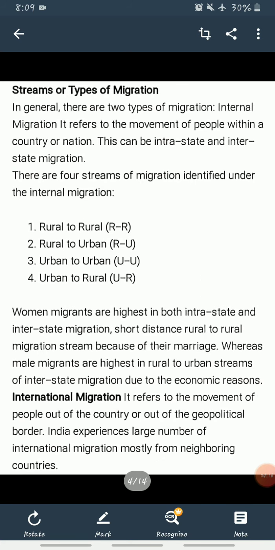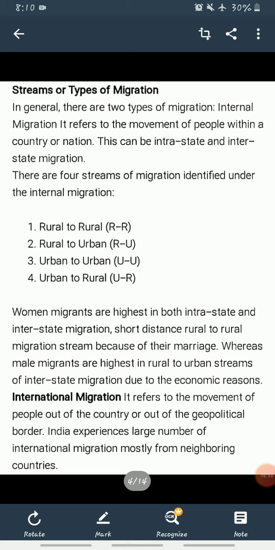Next is streams or types of migration. In general there are two types of migration, internal migration and international migration. Internal migration refers to the movement of people within a country or a nation. It can be intrastate or interstate migration, and we can divide it into four streams of migration, which are rural to rural, rural to urban, urban to urban and urban to rural. Clear?